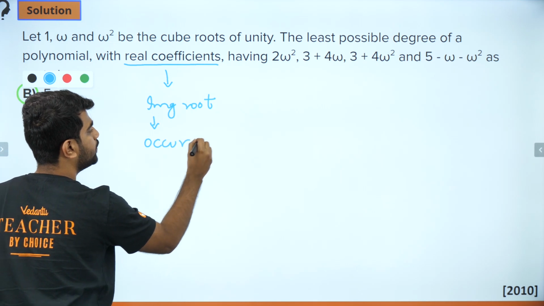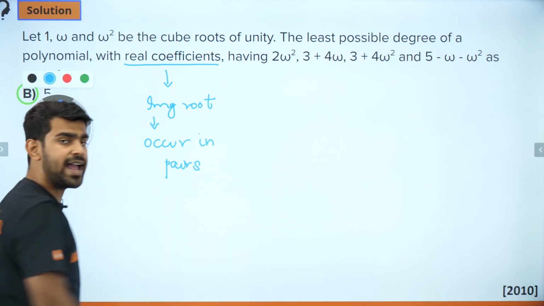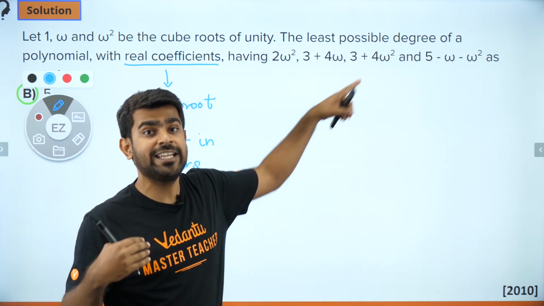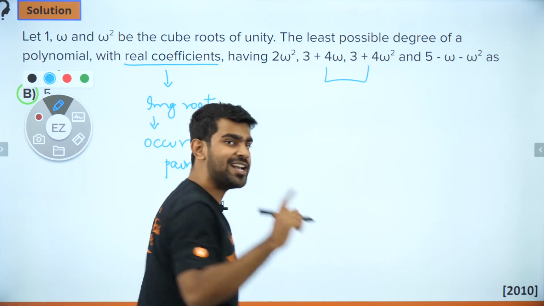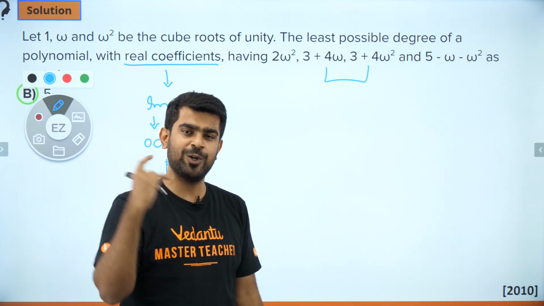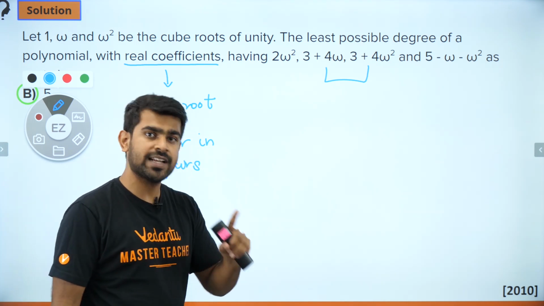Okay, that is important. Now after I know that they occur in pairs, what will I do? Any idea? I will look for what are the pairs which are already given here. So for example, these two are pairs. Can you guys spot that? How many of you spotted it? If you did, give me a thumbs up. Kudos to all of you guys. Brilliant, that's a brilliant observation.